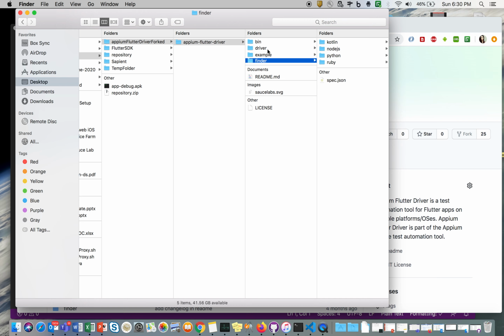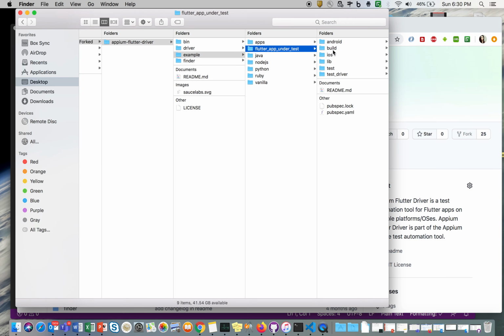This finder is nothing but the Flutter finder. It basically spies, or I can say this Flutter finder automates the Flutter application, which I'll be talking about in my next session. Let me go into the example folder. There is something called Flutter application under test. This is the main Flutter folder that I have imported in my VS Code. I am basically using VS Code as my editor.